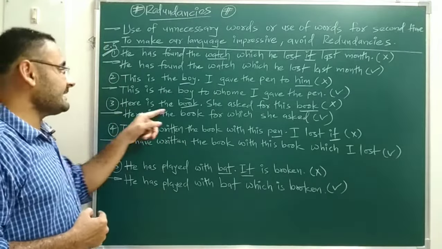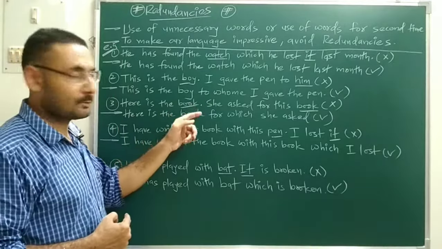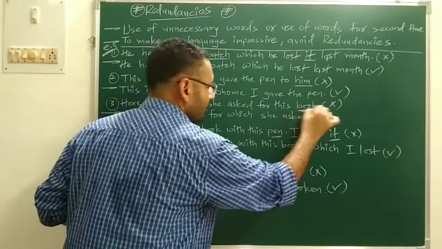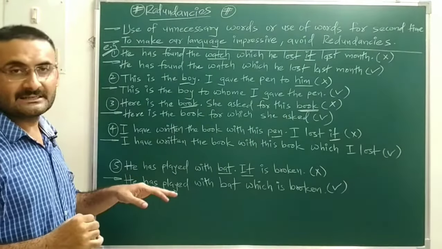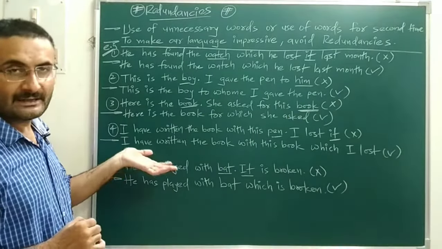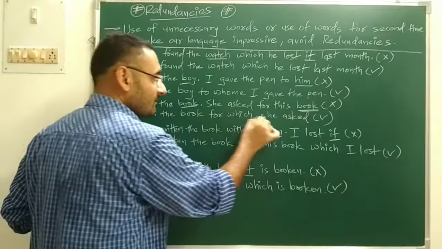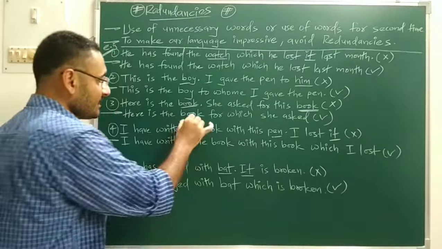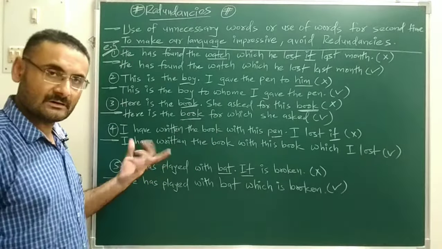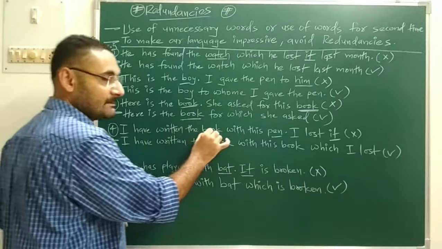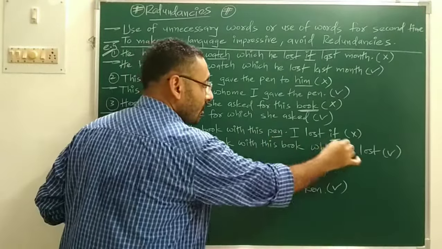Next sentence: here is the book. She asked for this book. Again a single word has been used twice, so redundancy is there. We have to avoid it by keeping a single word: here is the book for which she asked. Simply a single word, book, is there. Redundancy is avoided.